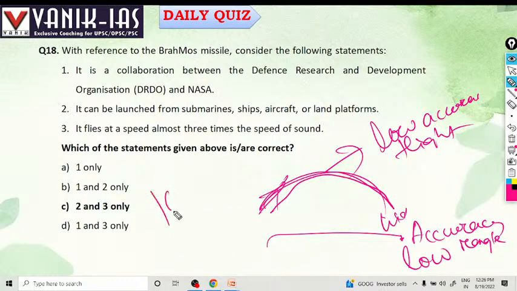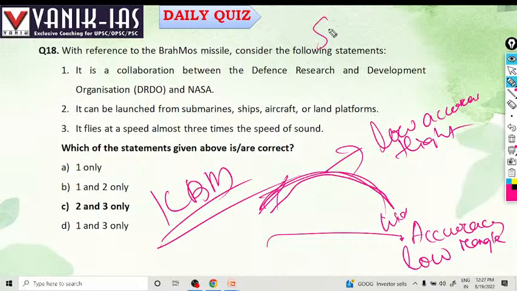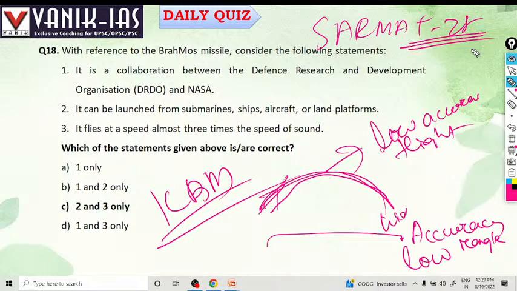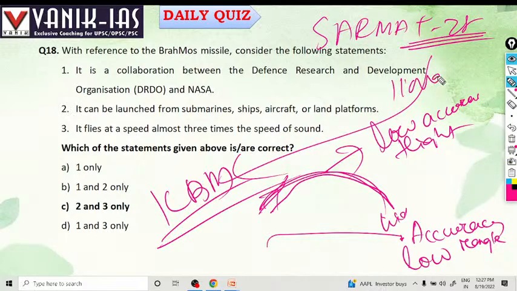For example, ICBMs, intercontinental ballistic missiles, have a very high range. Russia has launched the ICBM Sarmat, whose range is around 11,000 to 18,000 kilometers.